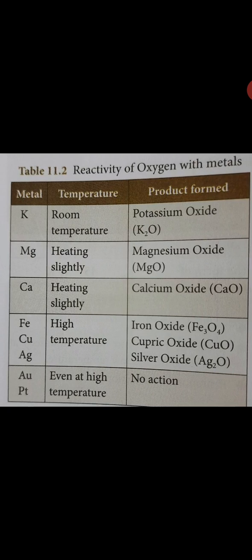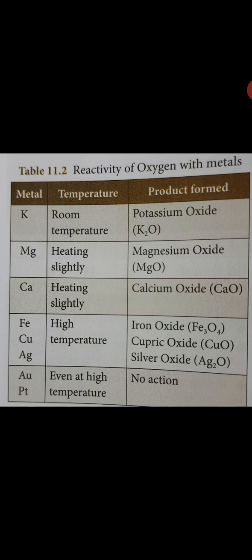potassium gives potassium oxide, K2O. Mg, that is magnesium, on heating slightly gives the product magnesium oxide. The metal calcium, on heating slightly, gives calcium oxide, CaO.